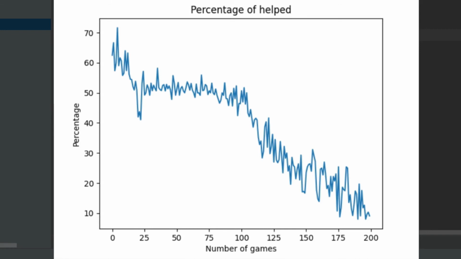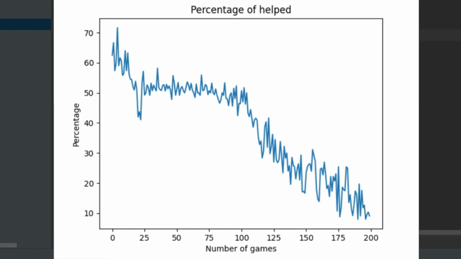The y-axis shows a percentage, and what this percentage is how much the neural network needed help. Because at the birth of a neural network, it doesn't know what it's doing, it doesn't know the rules of the game, it doesn't even know that there is a game. It's just making decisions based on the inputs that it has. And when it made an incorrect input that is against the rules of the game, what we did is we gave it a valid input and added that valid input to the memory, and then continued on.